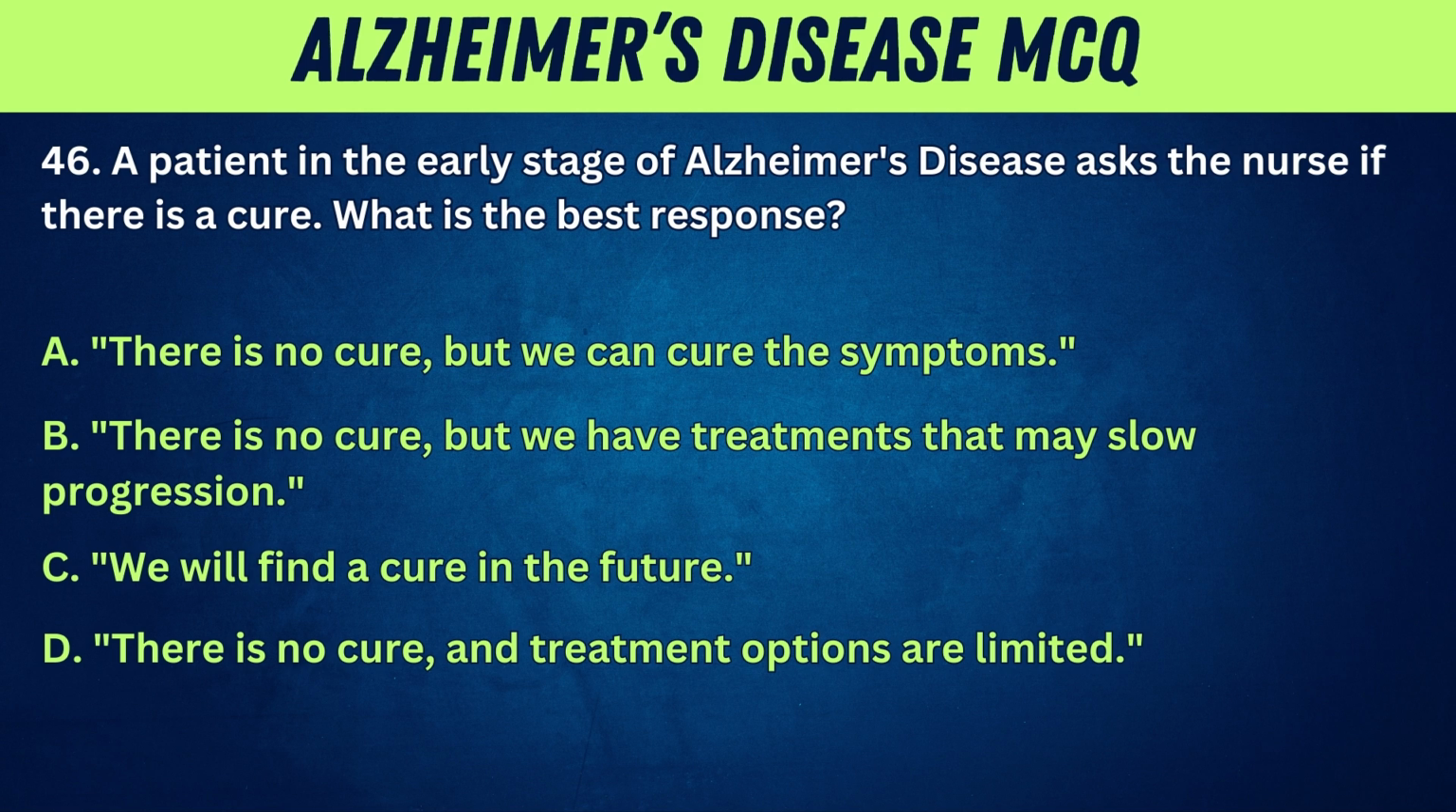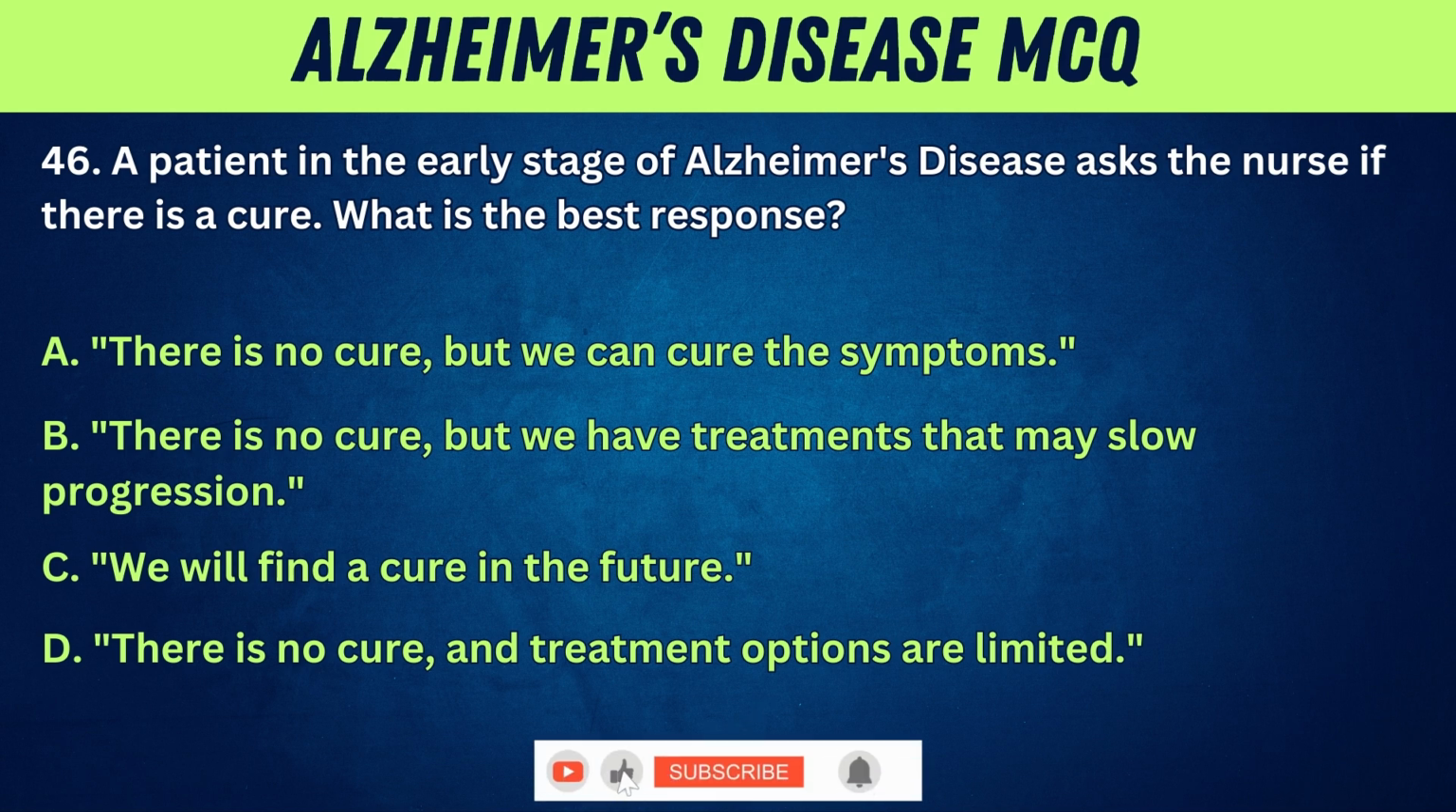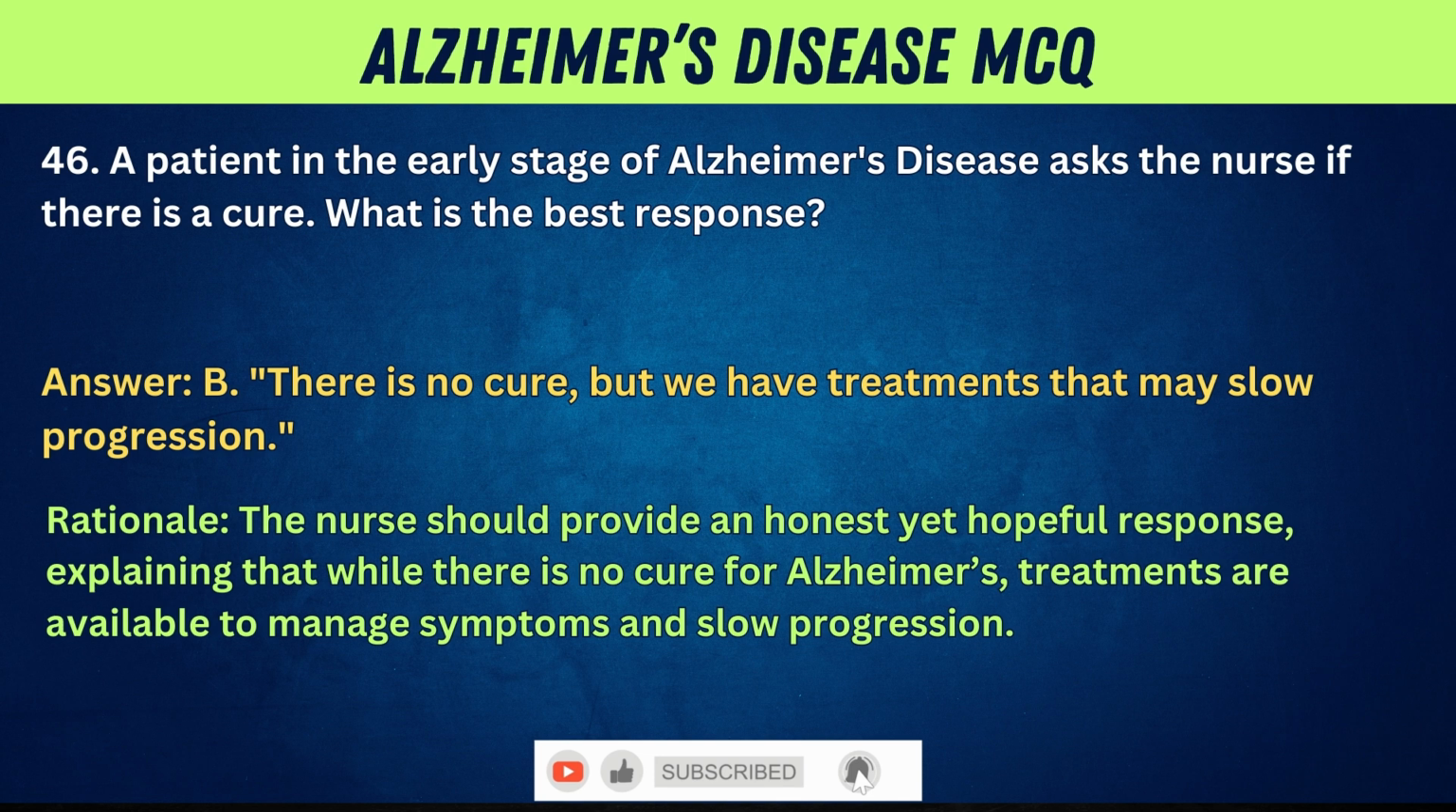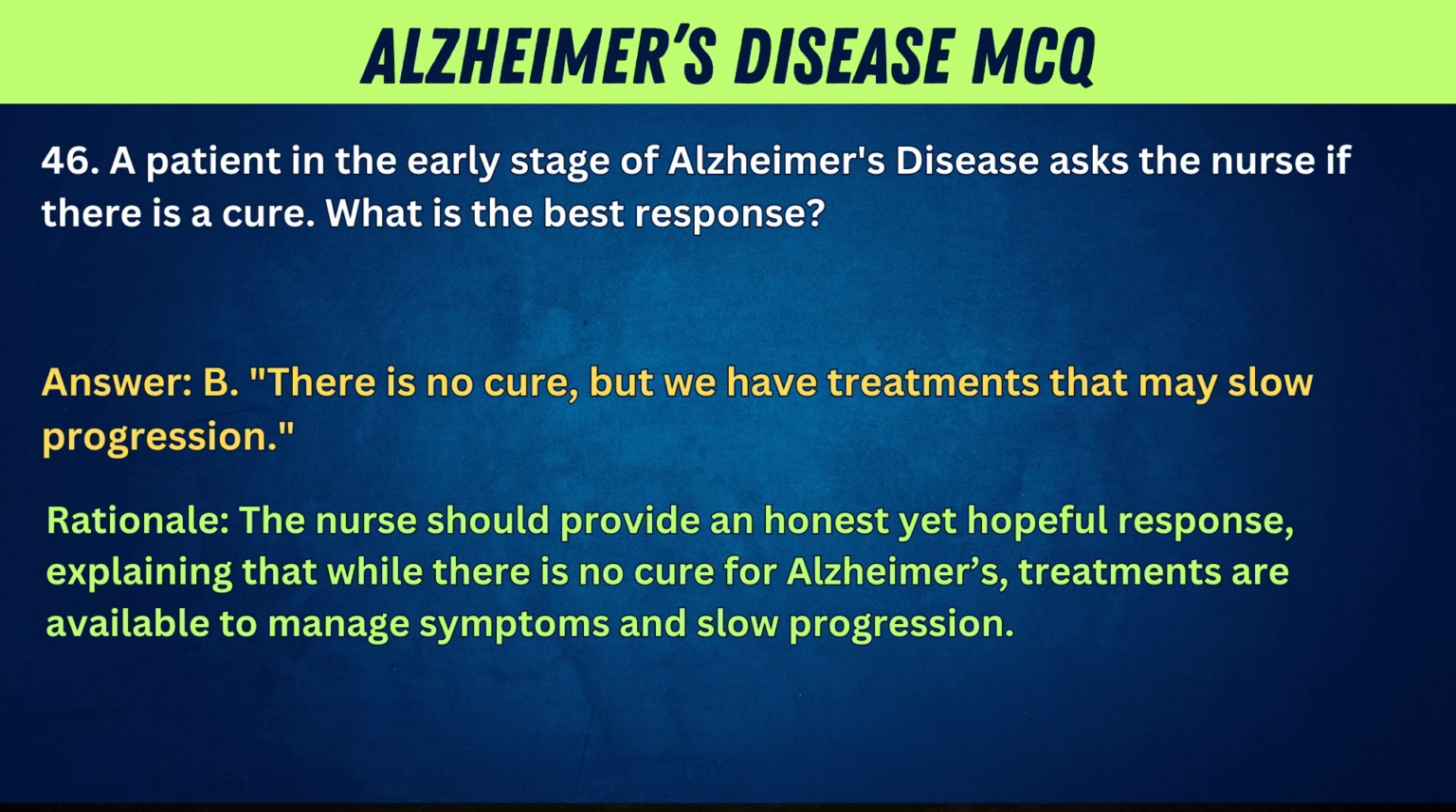What is the best response? A. There is no cure, but we can cure the symptoms. B. There is no cure, but we have treatments that may slow progression. C. We will find a cure in the future. D. There is no cure and treatment options are limited. Answer: B. There is no cure, but we have treatments that may slow progression. Rationale: the nurse should provide an honest yet hopeful response, explaining that while there is no cure for Alzheimer's, treatments are available to manage symptoms and slow progression.